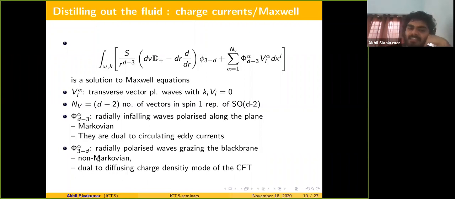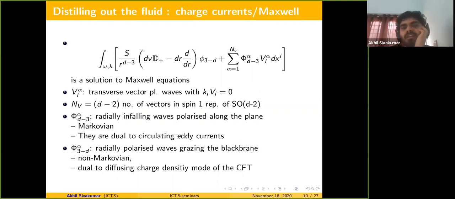And phi 3 minus D are polarized, grazing the black brane. Phi 3 minus D is a non-Markovian scalar, which means it's long-lived. It has a diffusion equation, and these are dual to diffusing charge density modes of the CFT. So is that clear? Okay.